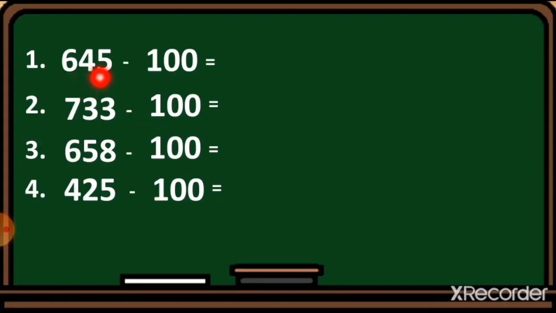So as I told you, the last two digits, which are the tens and ones, will stay as they are, and we cut one number from this 6. It means 6 minus 1, so the answer 545 will come. Number 2, 733. Here the number 33 will stay as it is. We cut one number from this 7. So 7 minus 1 is equal to 6. The number 633 we get as an answer.